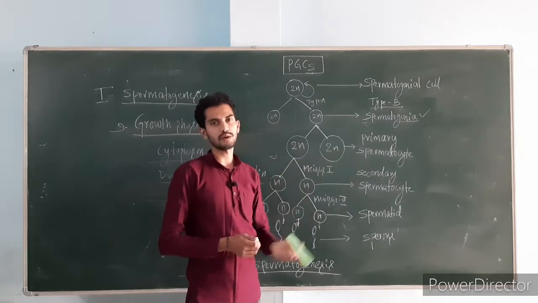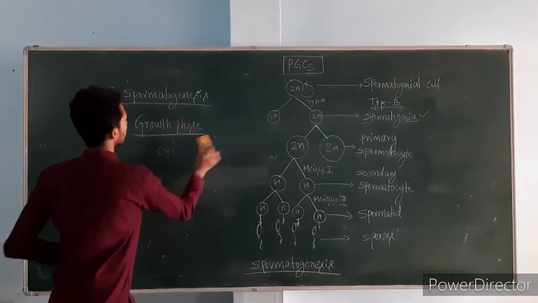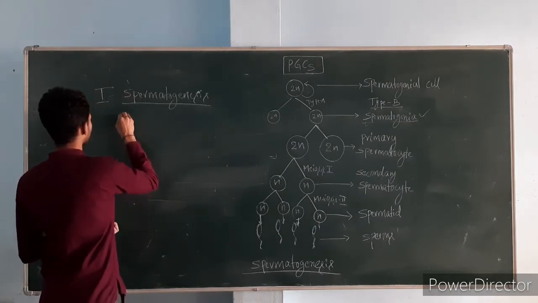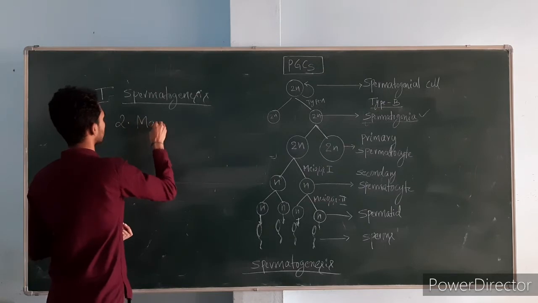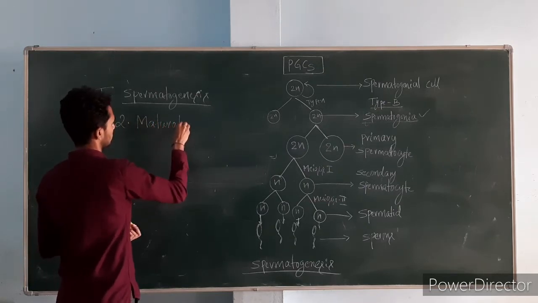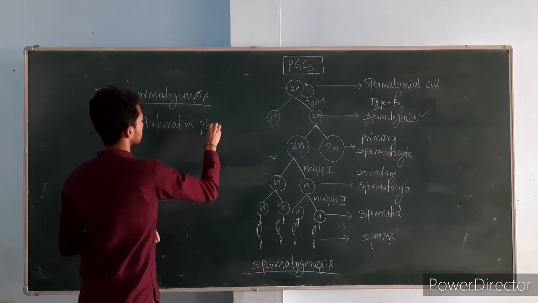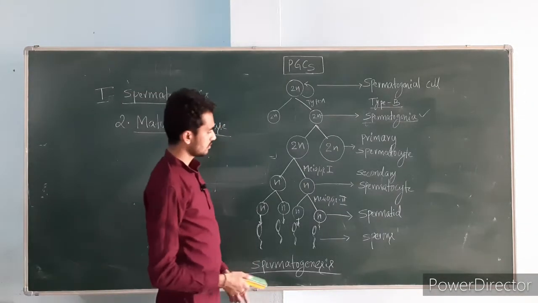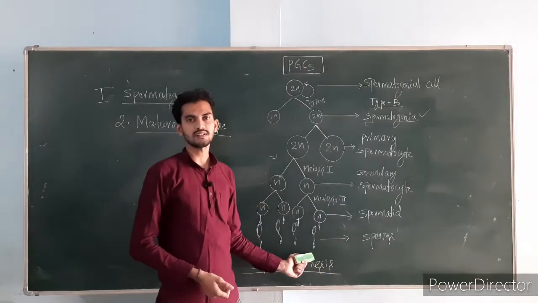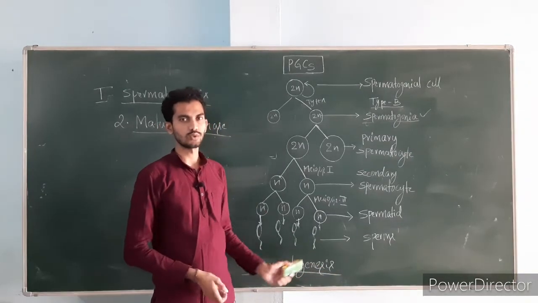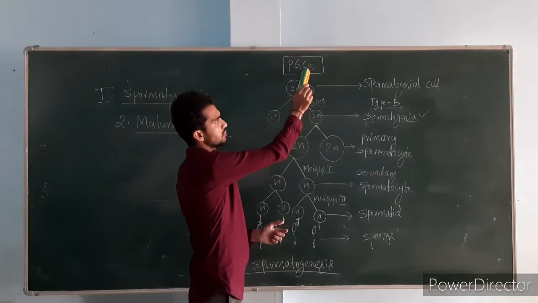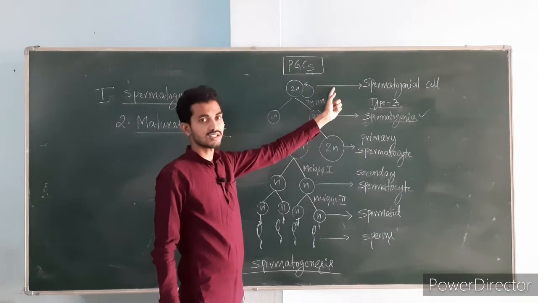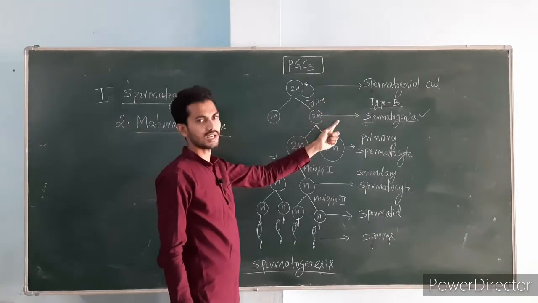Yes, primary spermatocyte. Now let's go to the next phase, that is the maturation phase. This phase is very important. Just observe here, this is the graphical representation of the spermatogenesis process. First I told you the primordial germ cells will give rise to the spermatogonial cells, and then in the multiplication phase, these spermatogonial cells will give rise to the type B spermatogonia.